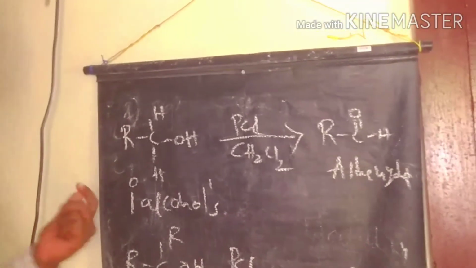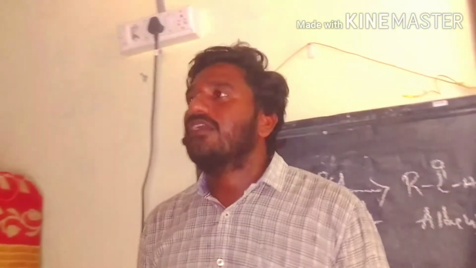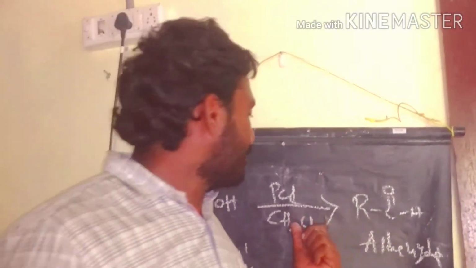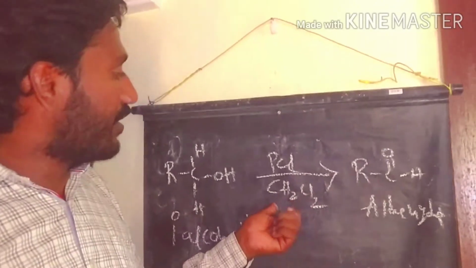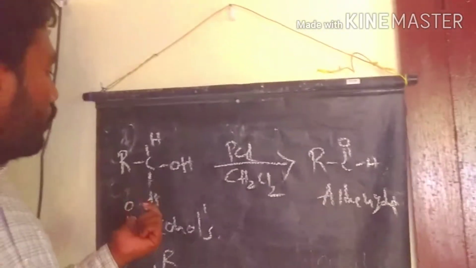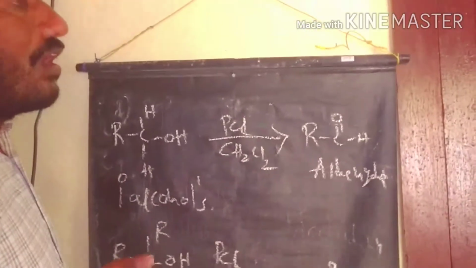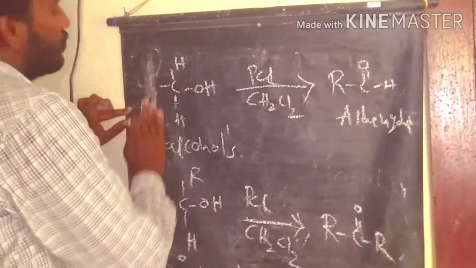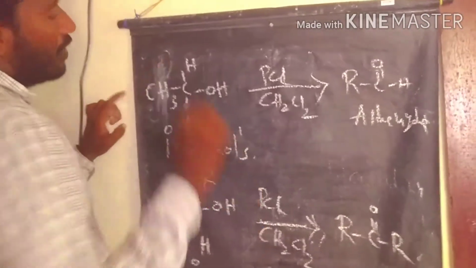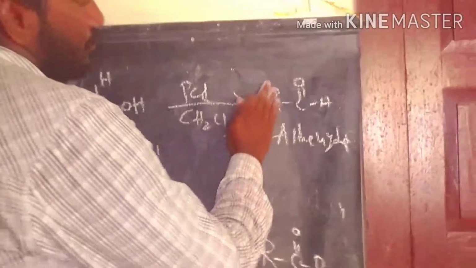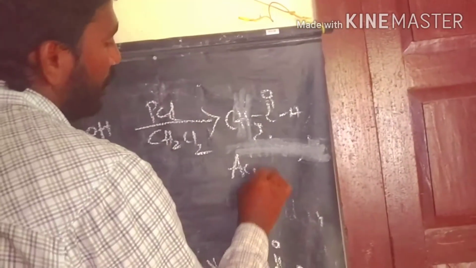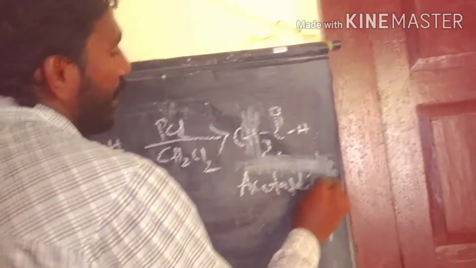For example, in the case of primary alcohols, we take ethyl alcohol with PCC, pyridinium chlorochromate, the short form we call PCC. Under this PCC reagent, dichloromethane is the solvent used in these reactions to prepare carbonyl compounds from alcohols. Finally we get acetaldehyde as the product. So this way we prepare acetaldehyde from ethyl alcohol.